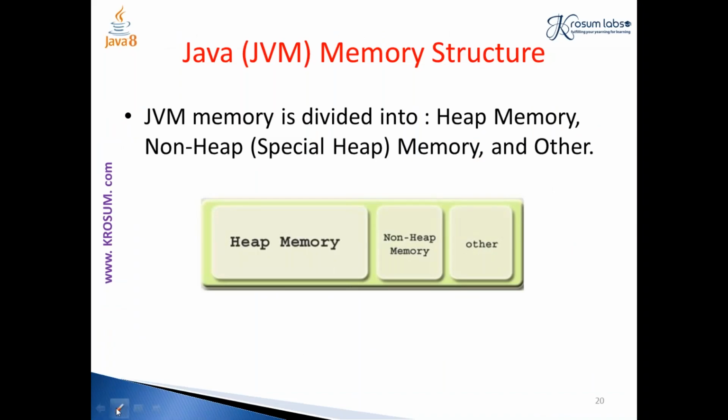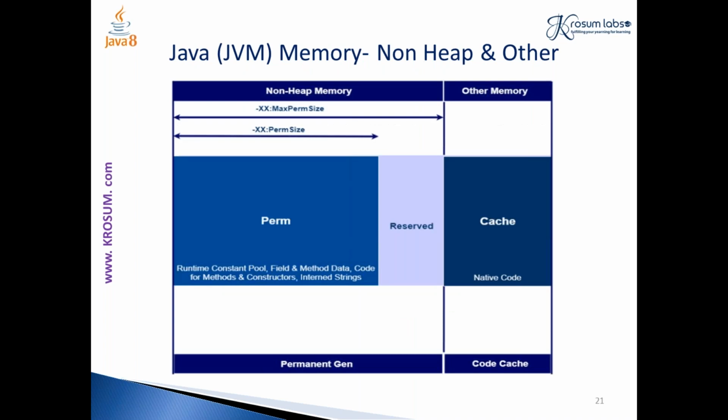Non-heap memory is the one where the changes have occurred in Java 8. Previously, before Java 8, it was the permanent generation space, whereas in Java 8 it is the metaspace. Even though as a developer we are not aware of this change, it is very important to know what the change is, because we need to write optimized code, right? So let's see what it is in detail.